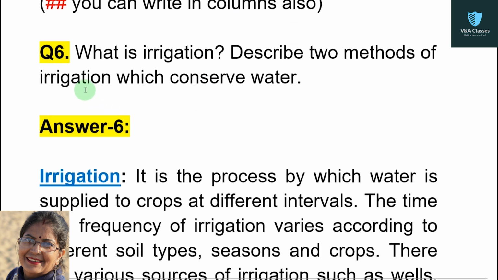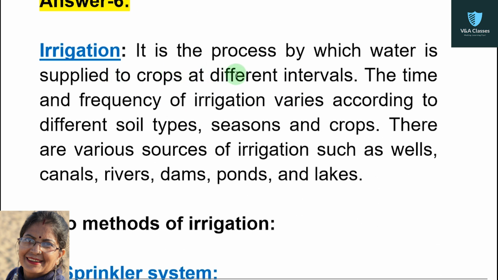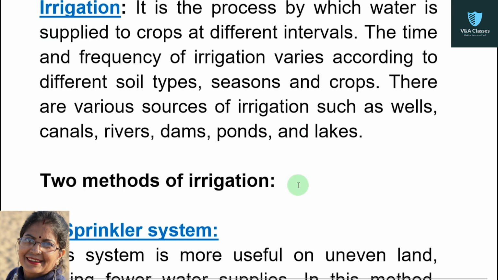Now question number 6. What is irrigation? Describe two methods of irrigation which conserve water. Irrigation. It is the process by which water is supplied to crops at different intervals. The type and frequency of irrigation varies according to different soil types, seasons, and crops. There are various sources of irrigation such as wells, canals, rivers, dams, ponds, and lakes.